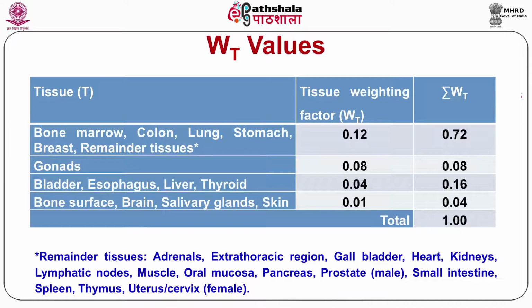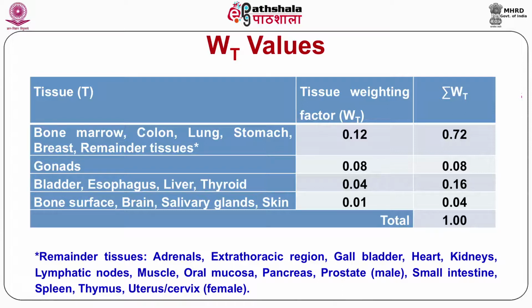So, WT values for different organs are given in this table. For example, bone marrow, colon, lung, stomach, breast and remainder tissues, which are mentioned in the footnote, have the value of 0.12, and the total sum of all these organs together is equal to 0.72.